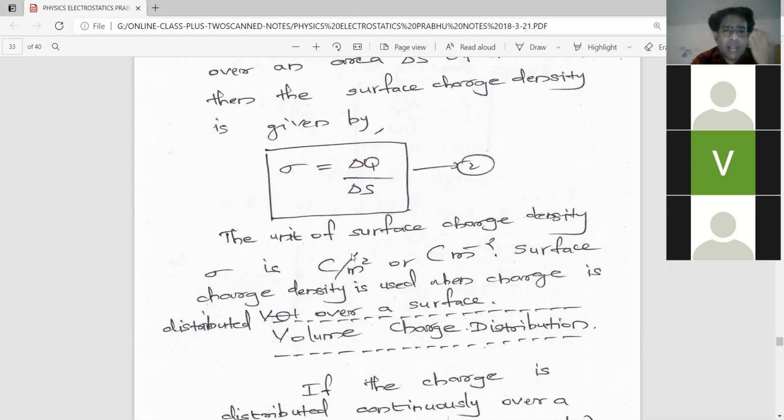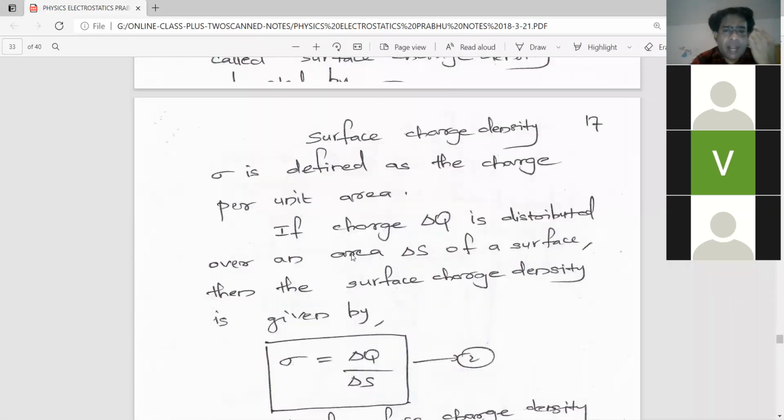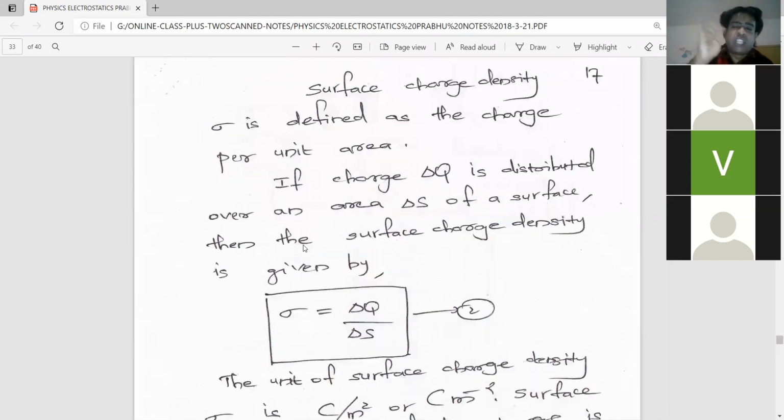So the example for surface charge distribution is that the charge is distributed on a metallic surface. And the surface charge distribution is expressed by using a physical quantity called the surface charge density. The surface charge density is defined as the charge present in unit area. Unit area means either 1 meter square or 1 centimeter square.